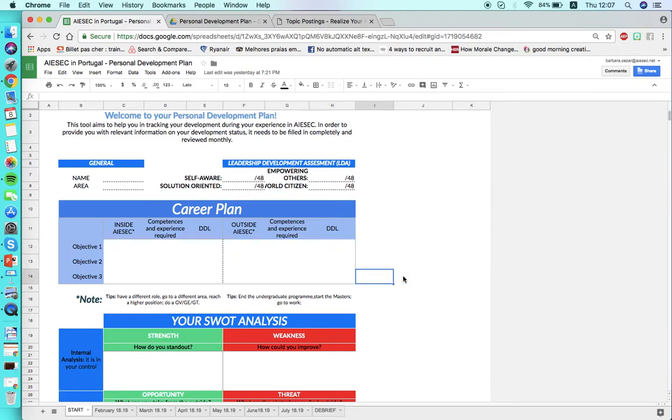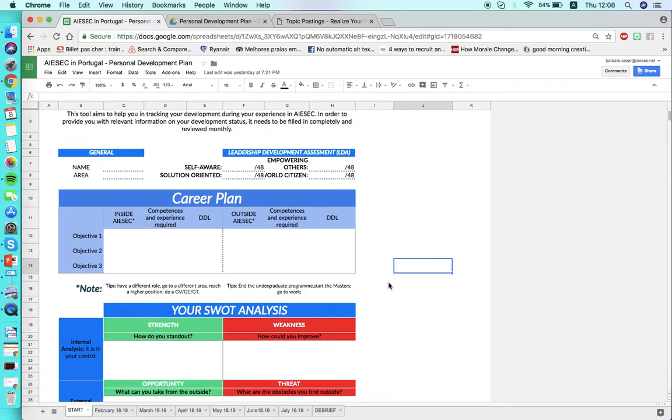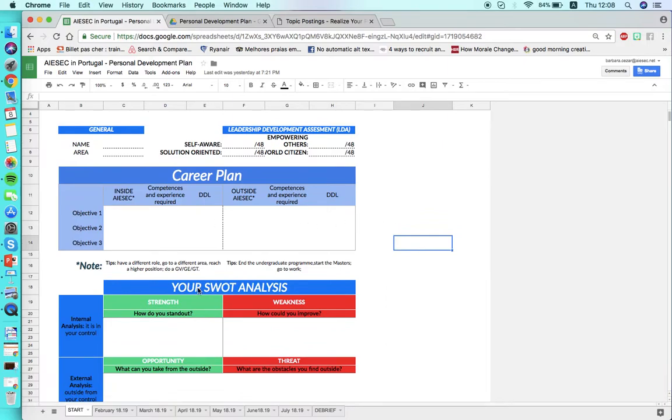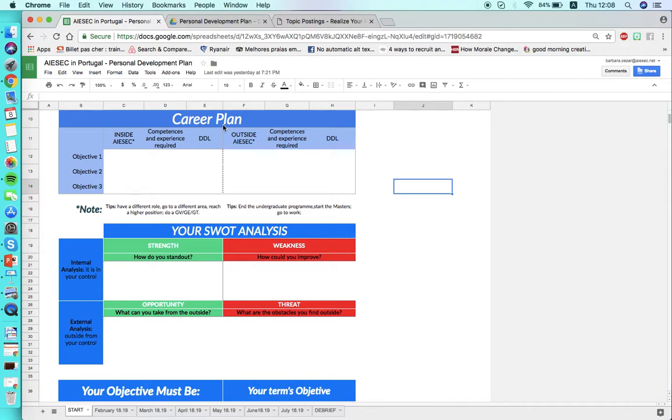Here it's very important to understand that the whole personal development plan needs to be done during a one-to-one. So first you have a conversation with your member, and in the second part, you start filling in this tool together. This is very important because all of this information is the member's information. After the career plan, we have our SWOT analysis.